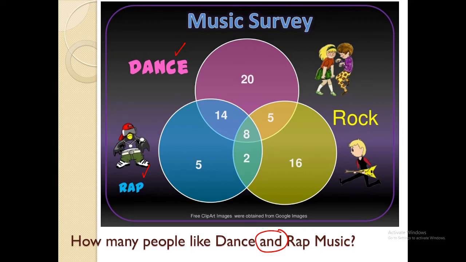So you have noticed that this is for the dance, this is for the rap, and their intersection is 14 and 8. So adding those two numbers, you will be getting 22 for this question.